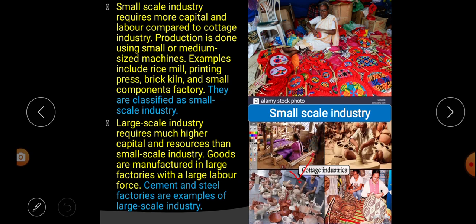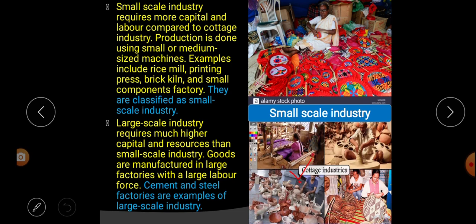Production is done using small or medium sized machines. That means in the small scale industry, production is done by using small or medium sized machines. Examples include a rice mill, printing press, brick kiln and small components factory. All these are called what? Small scale industry. Got it? They are classified as small scale industry.